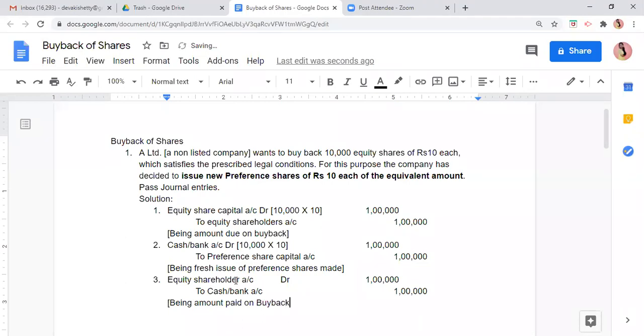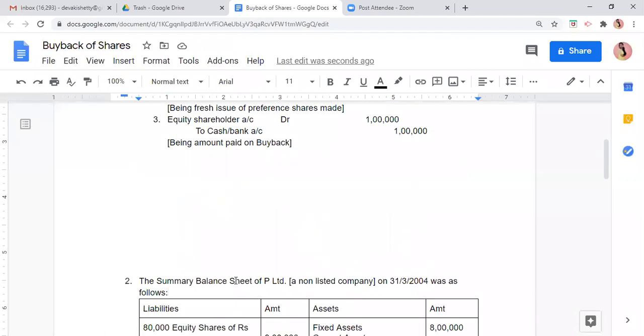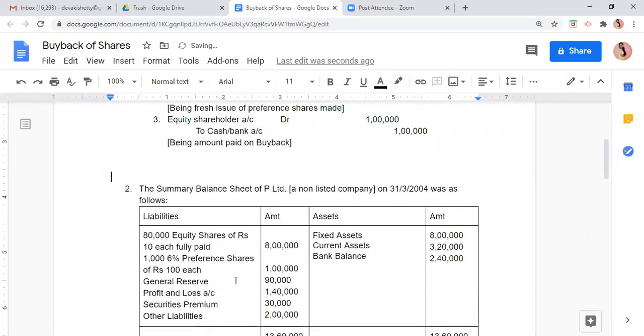This sum is over. Now we can go to the next sum. If you have any doubts in this sum, put it in the chat box.